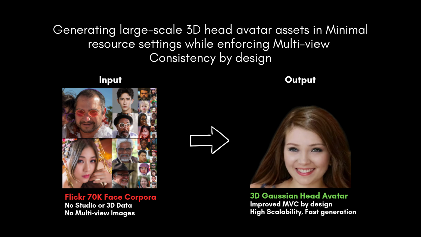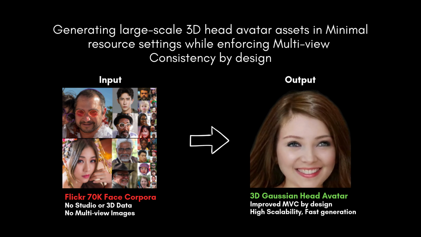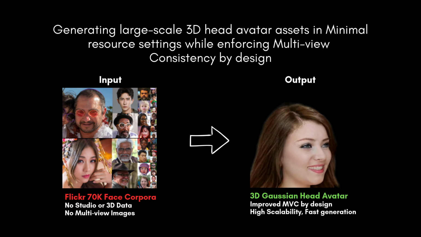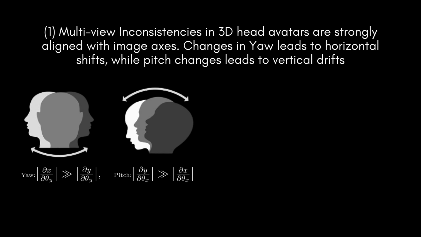We also argue that enforcing MVC through intermediate view generation is expensive and fragile. Instead, we ask, can we induce MVC by design? First observation is that because most datasets normalize heads to be upright and centered, multi-view inconsistencies strongly align with image axes. Changing yaw mainly causes horizontal drift. Changing pitch yields vertical drift.